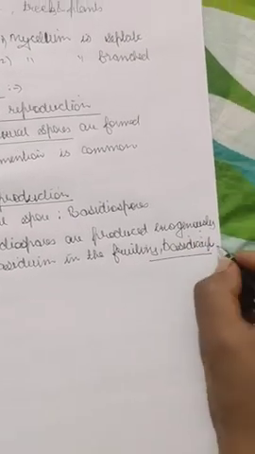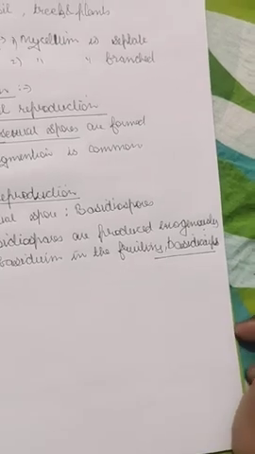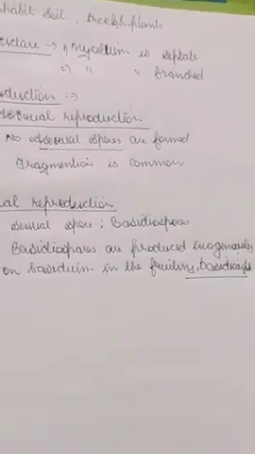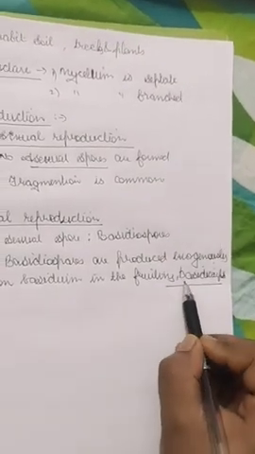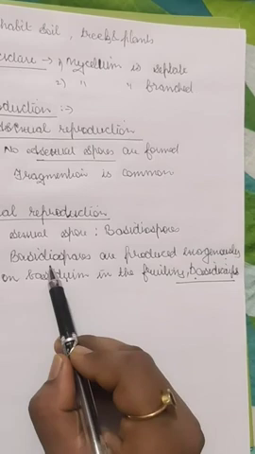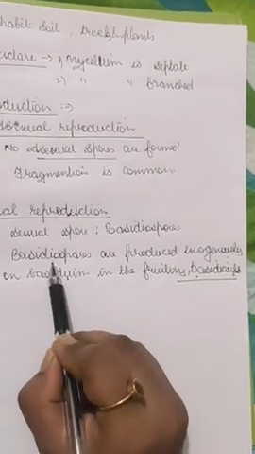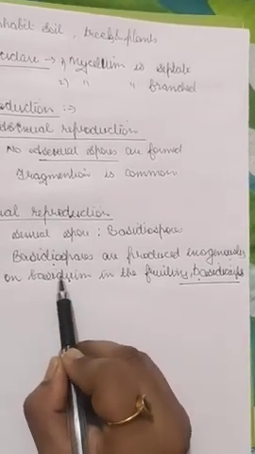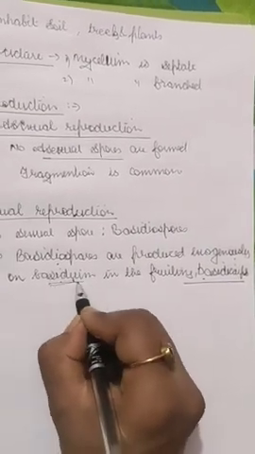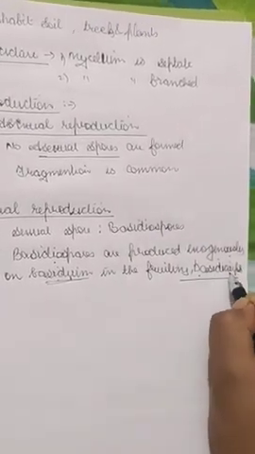Basidiocarp is the reproductive organ, and on it the basidiospores are produced, exogenously on basidium.